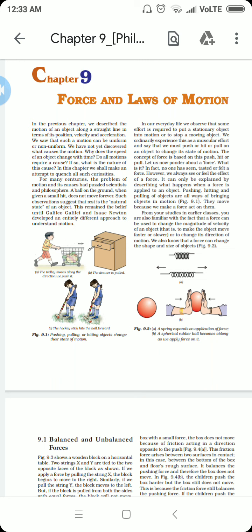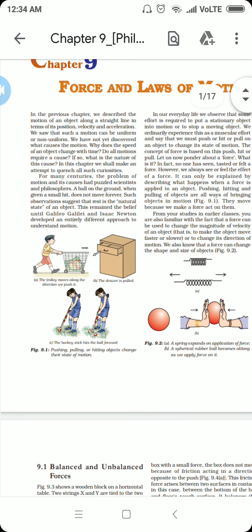Very simply, in simple language, we can say that a push is a force or a pull is a force. Like in the figure, you can see a boy is pushing a trolley, or a girl is hitting the ball with a hockey stick. Someone is stretching a spring or compressing a ball. All these are pushing and pulling forces, which create a change in the state of motion of an object. Like pushing a trolley, the trolley moves ahead. Hitting a ball, the ball moves ahead.